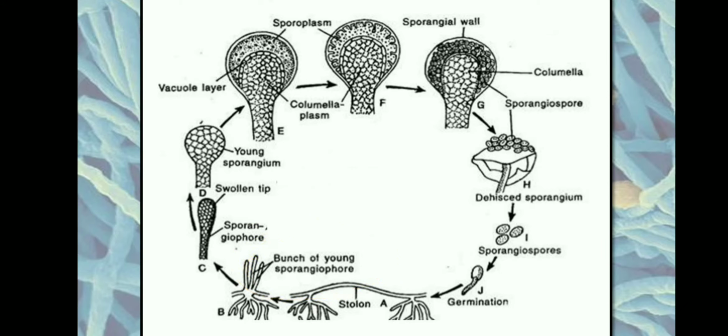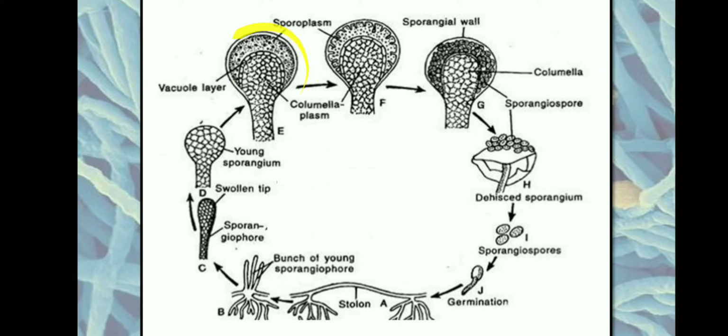As the sporangiophore matures, it will start swelling to form a columella, around which there is a cell wall and a membrane present. This is called the sporangial wall, and there is a columella.